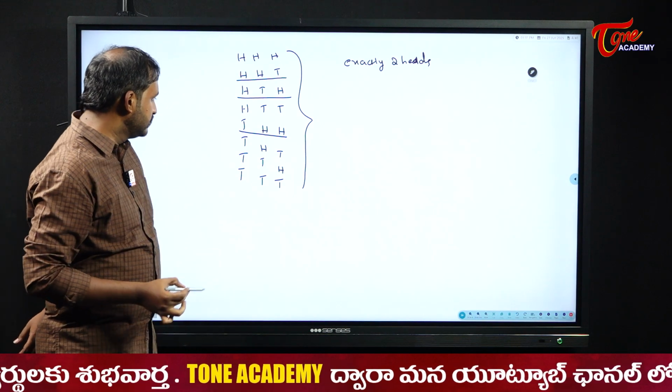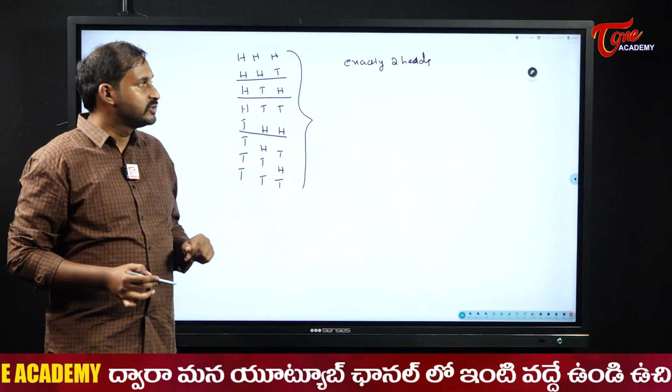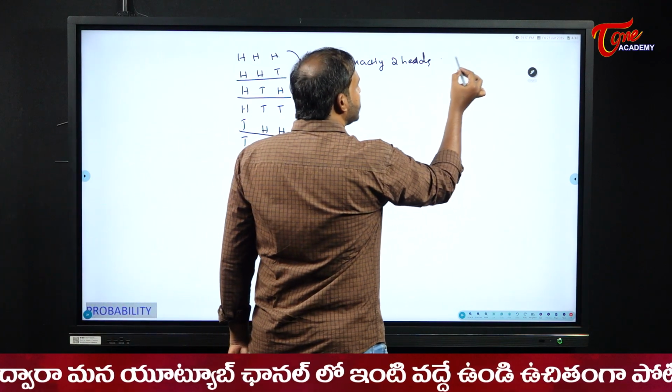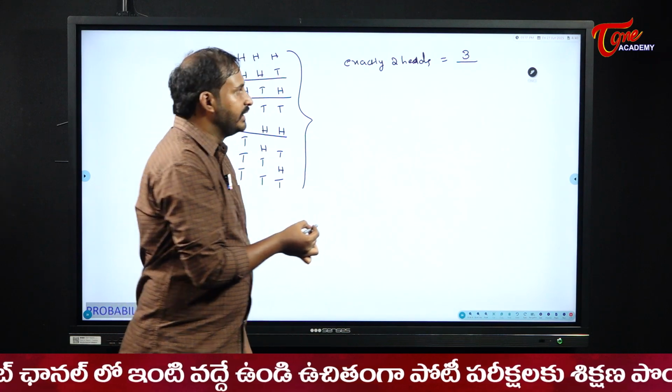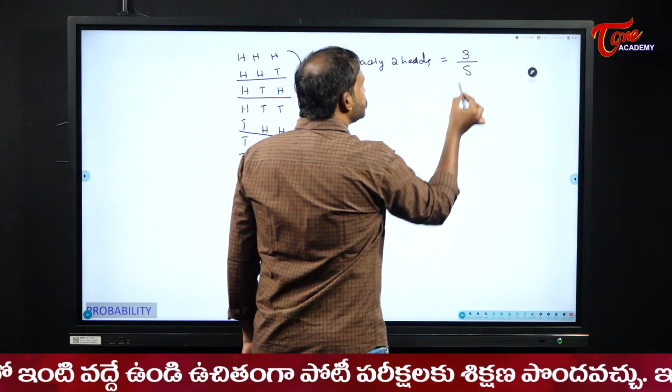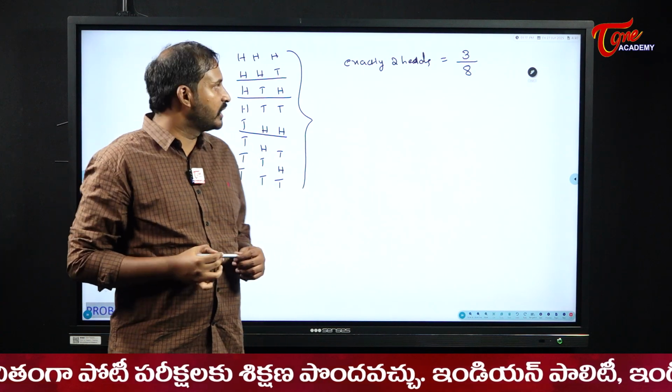Am I correct? Do you have any other place? No, that's it. I have 2 heads here, and here. So total how many are there? Required, desired is how many? 3. By total outcomes are how many in number? 8. So the probability here will become what, students? 3 by 8. Okay, good, superb.